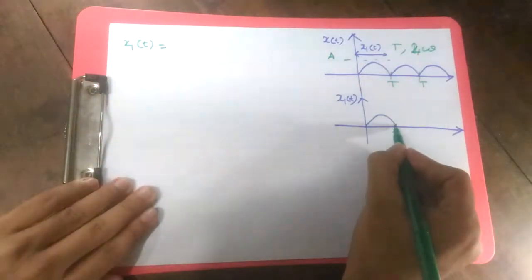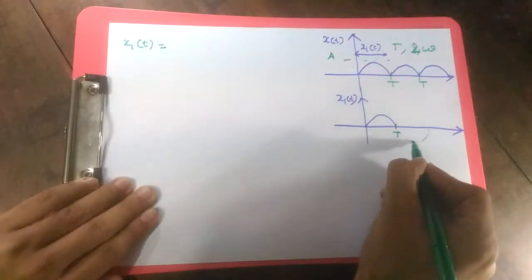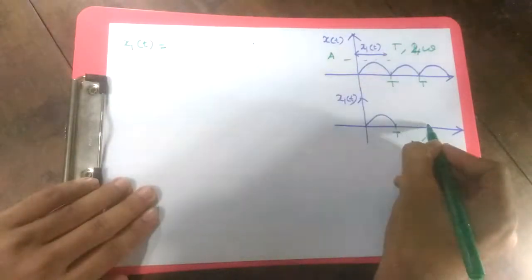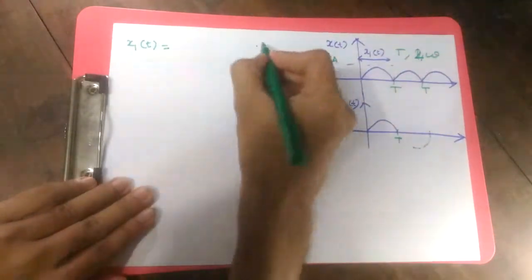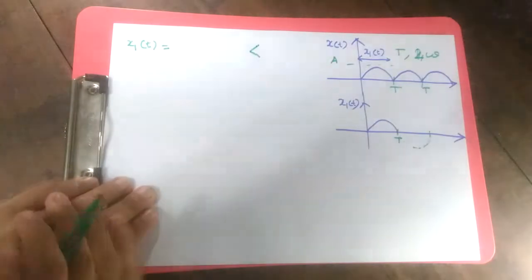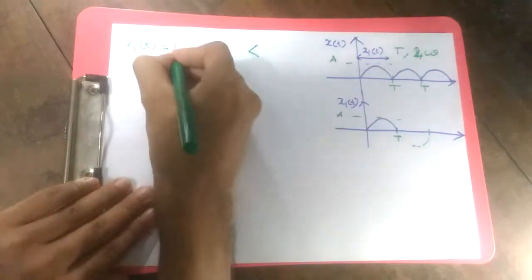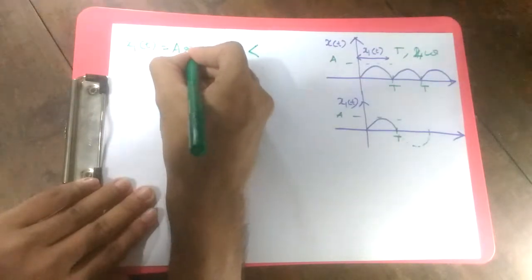Our first period signal can be thought of as the positive portion of a pure sinusoid, a sine.